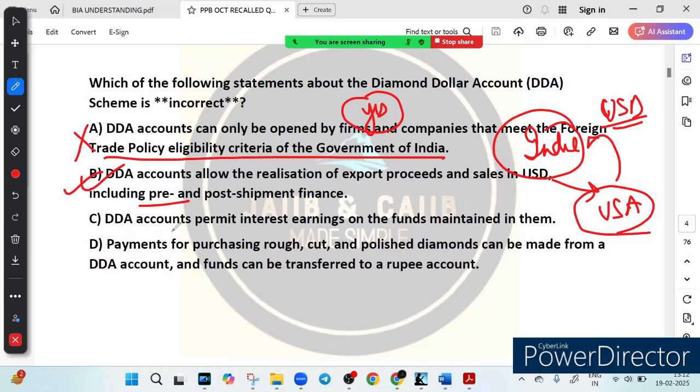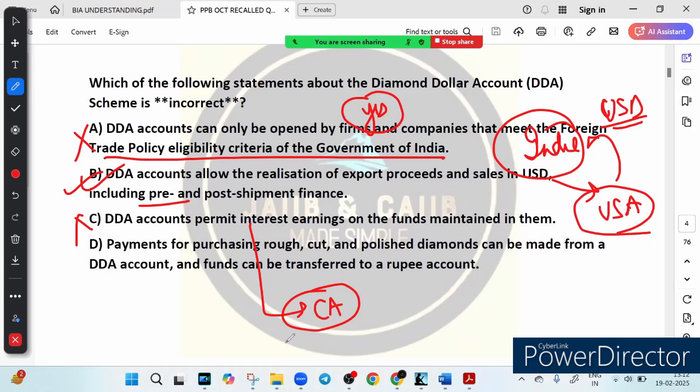Option C says that a DDA account permits interest earning on the funds maintained in it. So is this true? No, it is not true, right? Because DDA accounts are non-interest bearing current accounts. You must remember it. This is a type of current account, and current accounts are always non-interest bearing, right? This means that even if a company keeps money in this DDA account, it will not earn any interest. Think of a regular savings account where you earn interest on the amount you deposit, but a DDA account does not work like that. It does not give any interest, right?